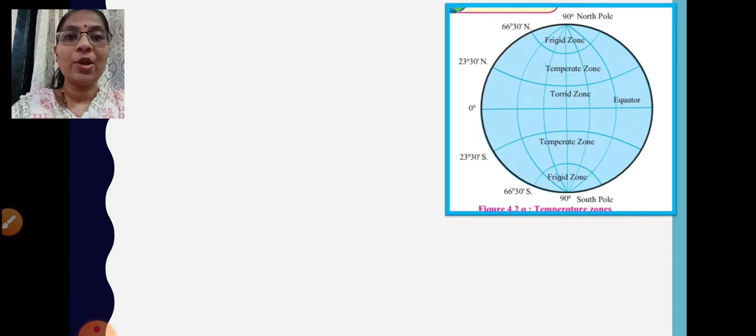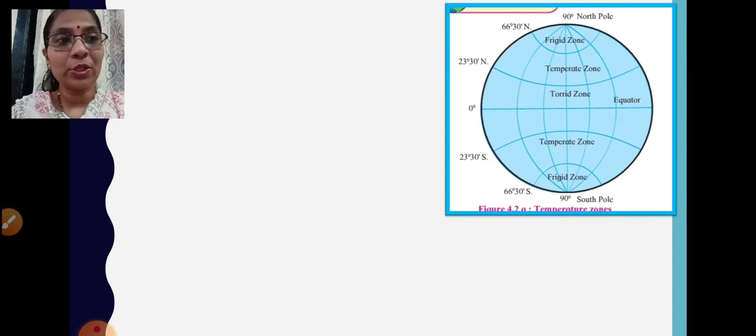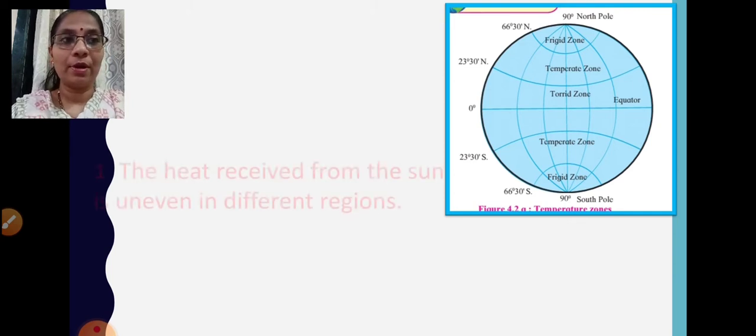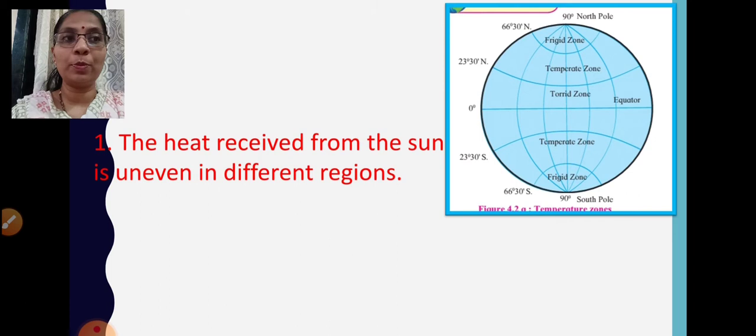Now over here we can see the different temperate zones which we have, isn't it? We have the torrid zone, the temperate zones and the frigid zone. The north pole is the frigid zone because it is very freezing over there. The heat received from the sun is uneven in different regions. Towards the equator it is perpendicular, whereas as it goes towards the poles it becomes slanting.